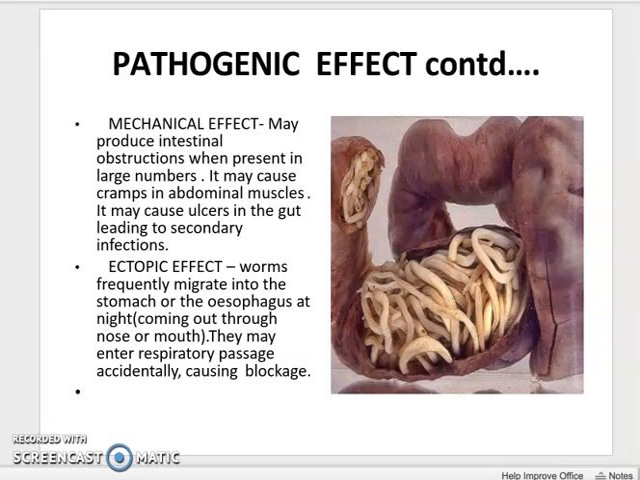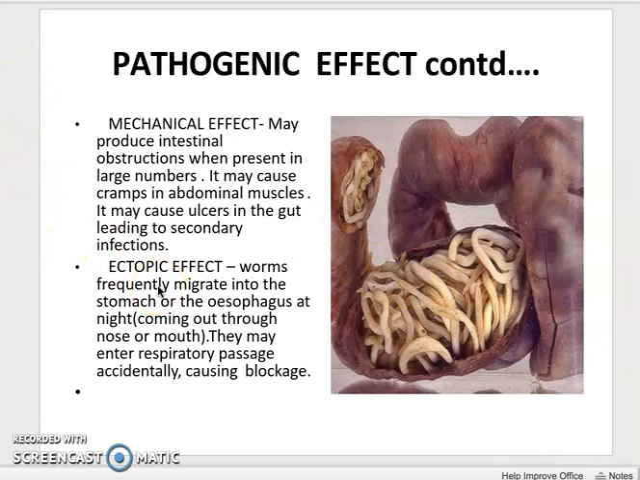Then the mechanical effect, that is another pathogenic effect. It produces intestinal obstruction when present in large numbers. If these worms are present in the intestine in large numbers, they will obstruct the passage of the stool or the fecal matter through the intestine. It also causes cramps of the abdominal muscles. It leads to gut ulcers, leading to secondary infection.